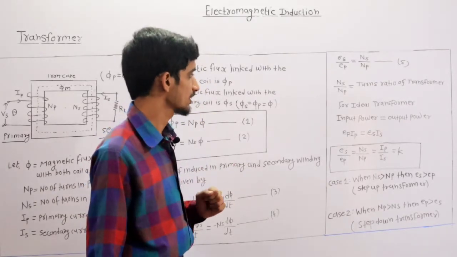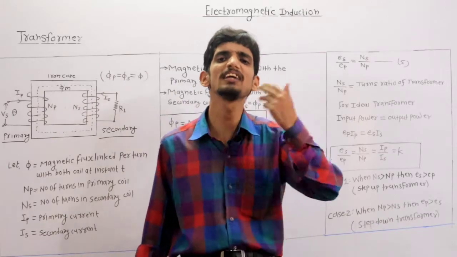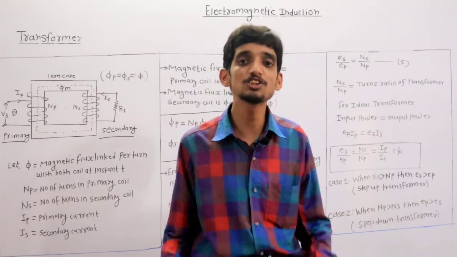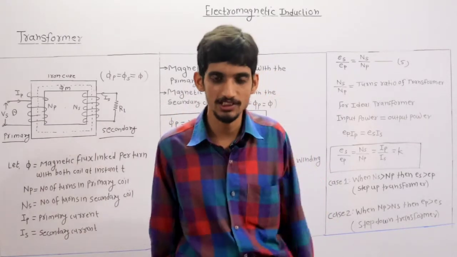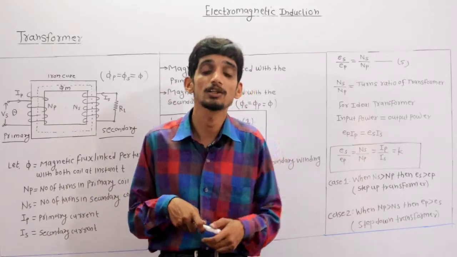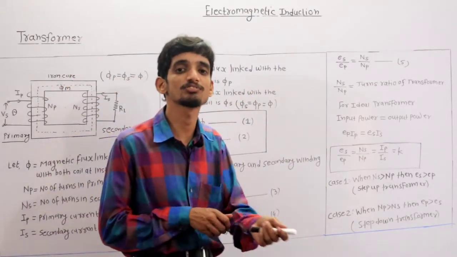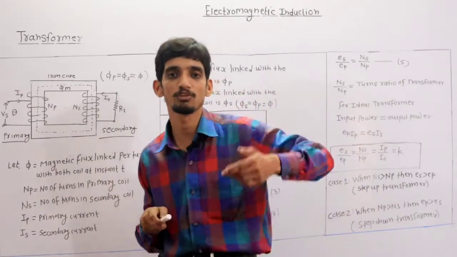Now listen here, for ideal transformer, one important point: what is meant by ideal transformer? Ideal transformer is the transformer in which the losses are zero, or negligible losses are present. Now one question may arise, what are the various types of losses in transformer? Basically in case of transformer, there are two types of losses associated with it.